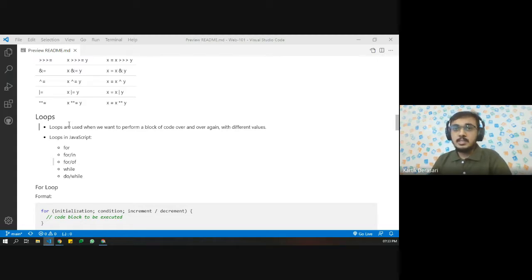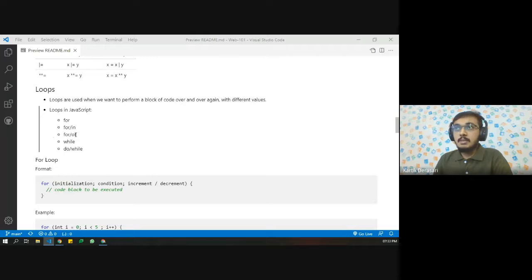If we want to perform 5 lines of code 100 times, then we are not going to copy paste the 5 lines of code multiple times. We can use loops in JavaScript, and we can recreate the same thing.